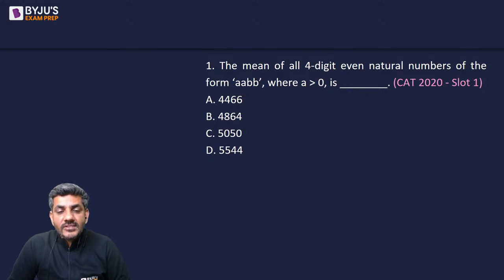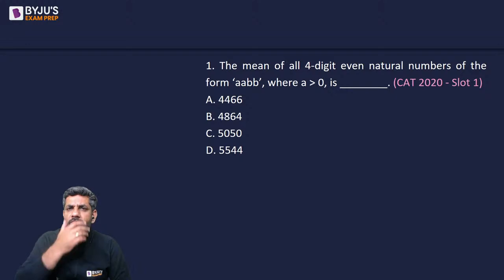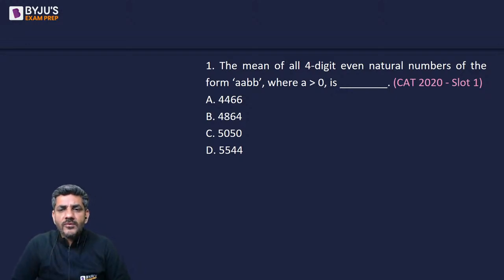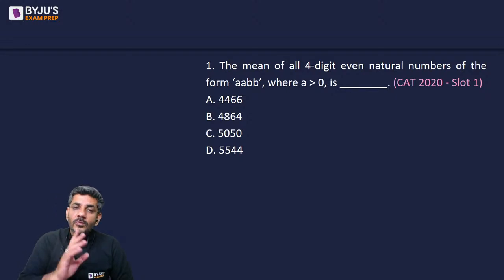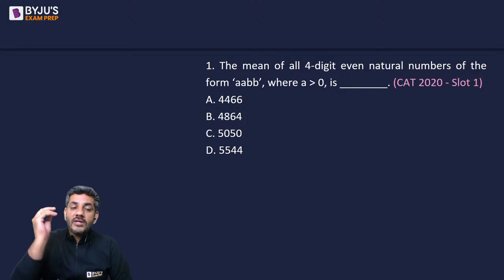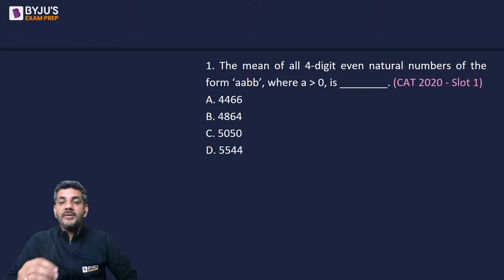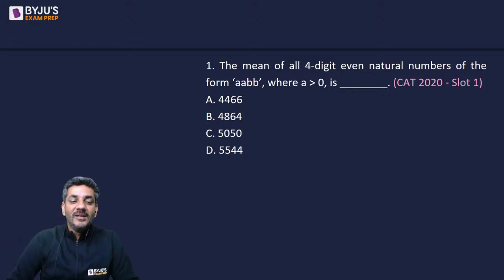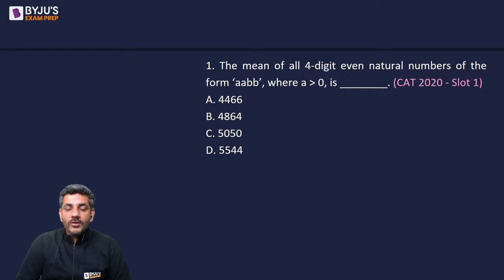This question, actually, was asked in Maharashtra CET as well day before yesterday. संडे को जो पेपर हुआ, उसमें उन्होंने ये क्वेश्चन पूछ लिया as it is without any change. AABB था तो AABB ही डाल दिया. तो इसलिए मुझे थोड़ा सा याद है इस क्वेश्चन के बारे में, that they asked this question, though it's an actual CAT question from CAT 2020. एक बार देख लीजिए फिर इसको डिस्कस करते हैं. Just try this once.